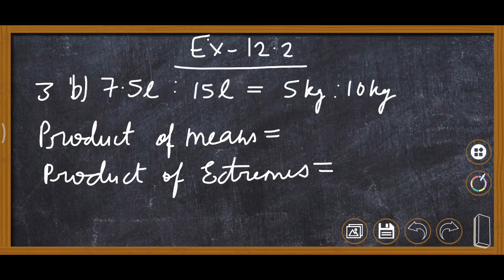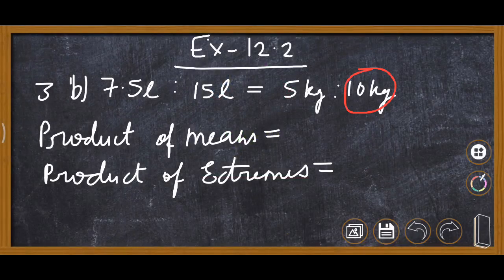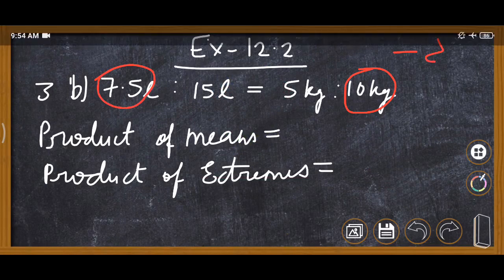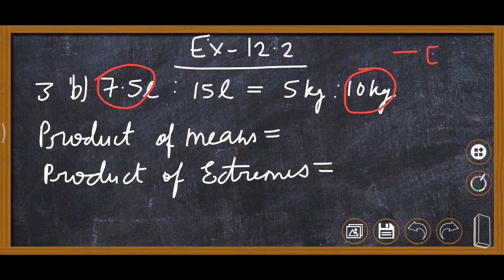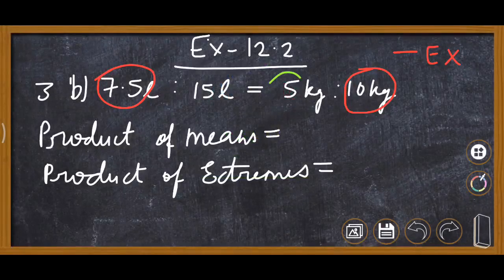Now this is third B part, 7.5 liters and 15 liters, 5 kilogram and 10 kilogram. First of all here we will mark the extreme terms. This 10 and this 7.5. These are extremes, and these 5 and this 15 are mean terms.